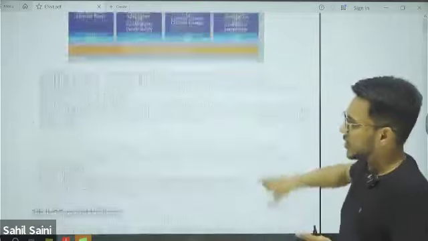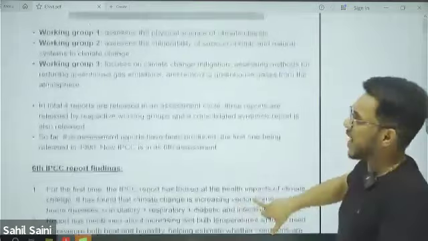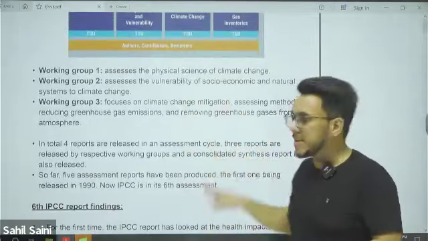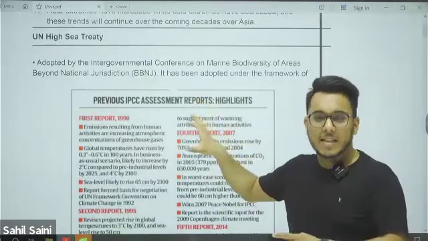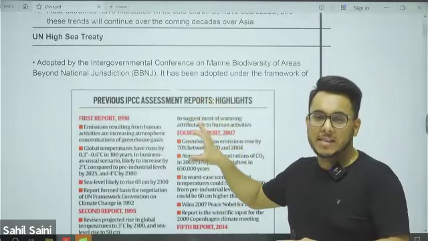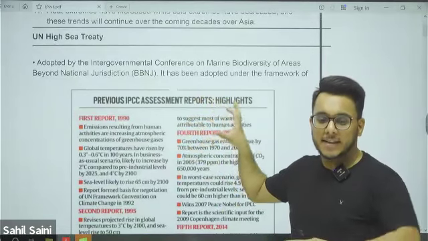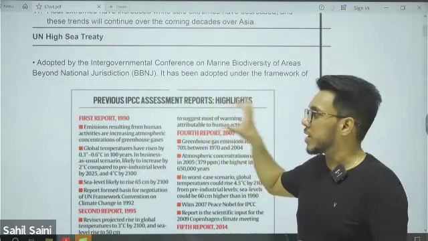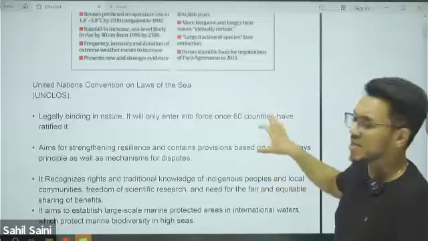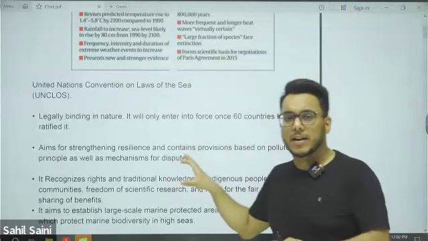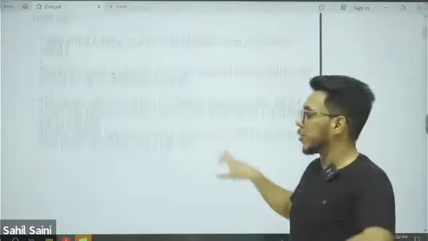Then, within IPCC, we discussed the structure of IPCC reports, their findings, wet bulb temperature, impact on India, and impact on the world. Then the UN High Seas Treaty, the first treaty on the high seas. We have seen that it has been signed under the aegis of the UN. It will be implemented once 60 countries ratify it. India has not ratified it. It will create marine protected areas.